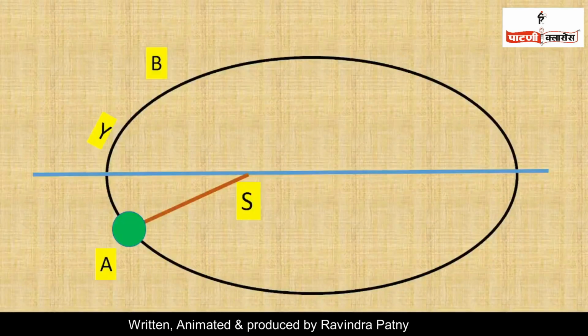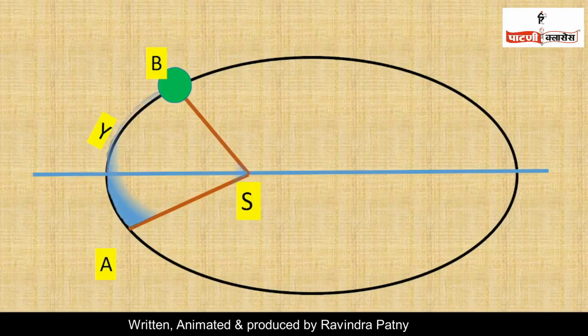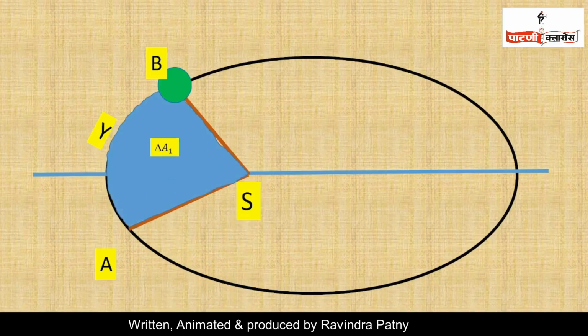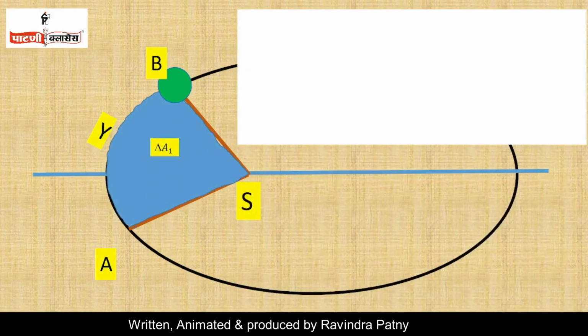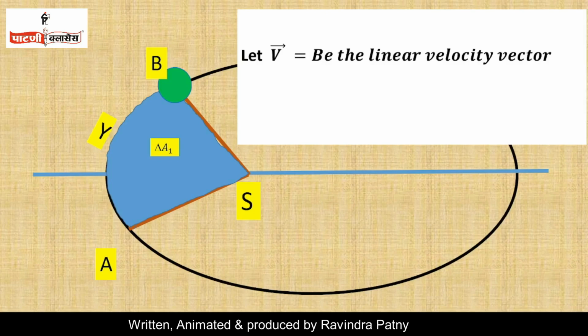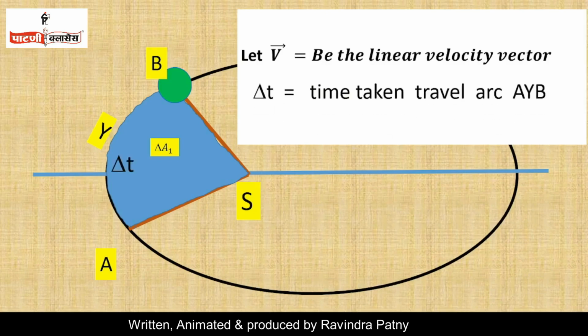Consider a planet moving from point A to point B and covering an arc AYB and sweeping an area of delta A1. Let vector v be the linear velocity vector of the planet. Delta t equals the time taken to travel arc AYB.